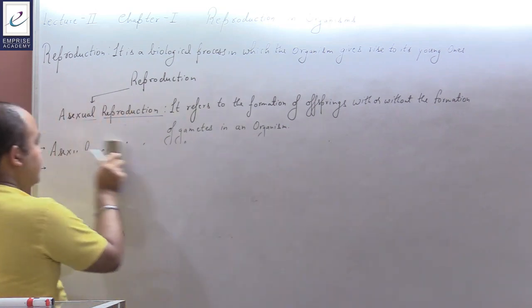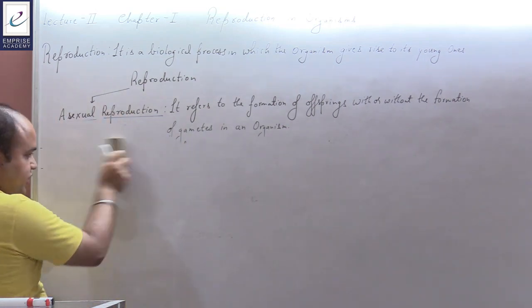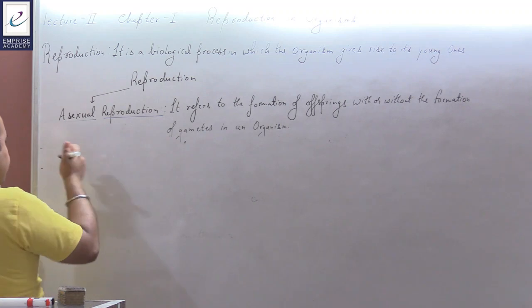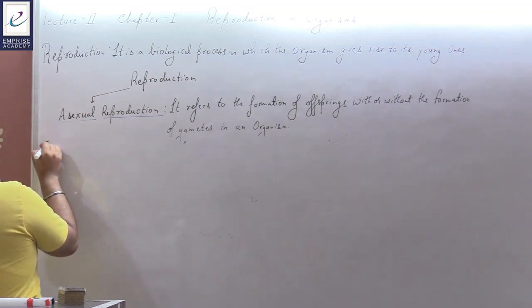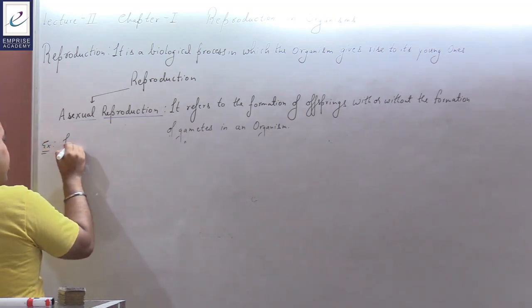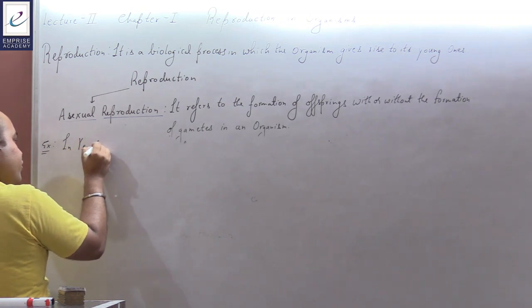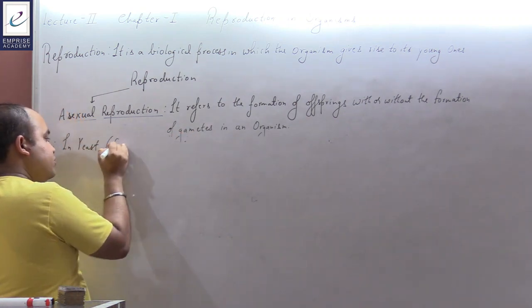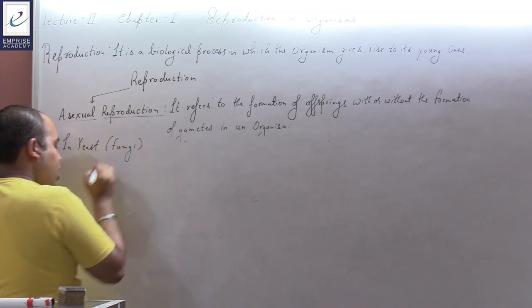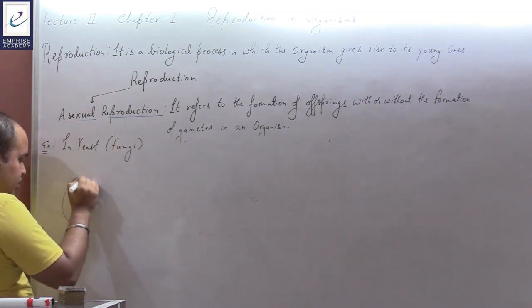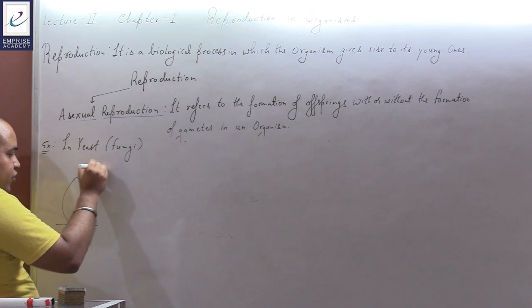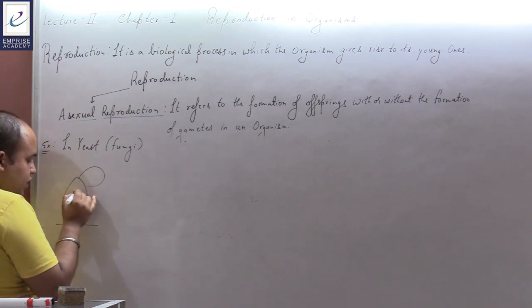Now in the case of yeast, there is another asexual reproduction method that occurs. For example, in yeast, which is a type of fungi, a bud-like outgrowth. For example, this is a colony of yeast that is growing. A bud-like outgrowth can be produced.